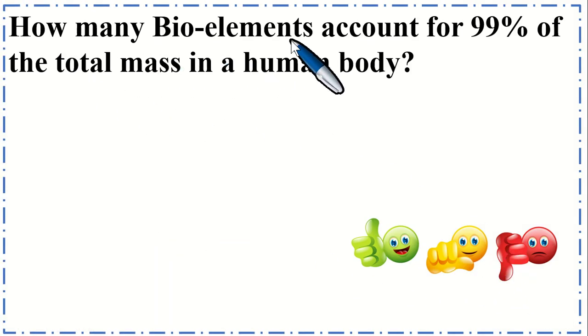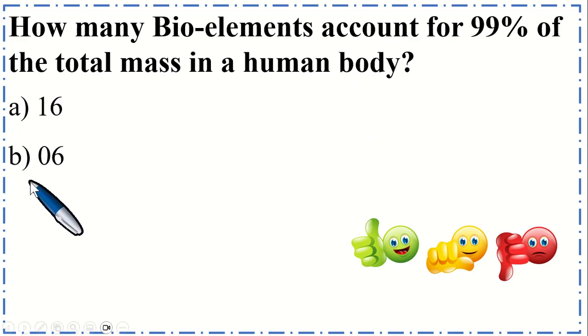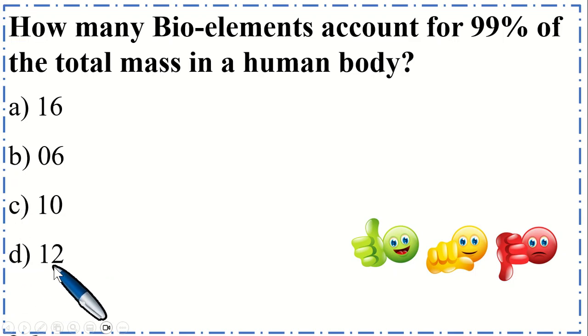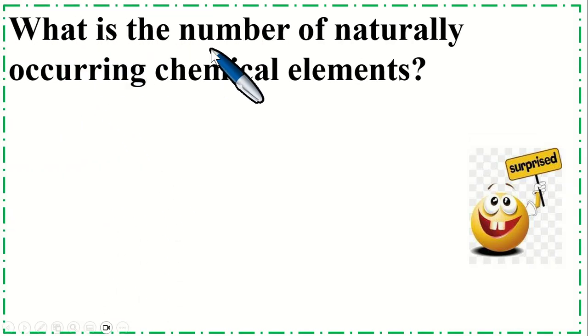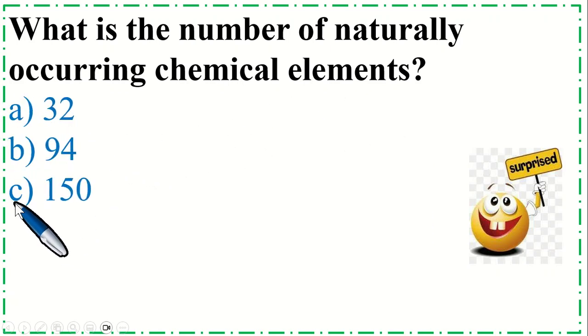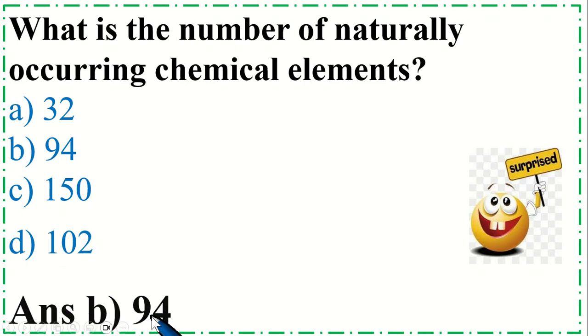How many bioelements account for 99% of the total mass in the human body? Option A 16, B 6, option C 10 and option D 12. So the correct option is B 6. What is the number of naturally occurring chemical elements? Option A 32, B 94, C 150 and option D 102. So the correct option is B 94.